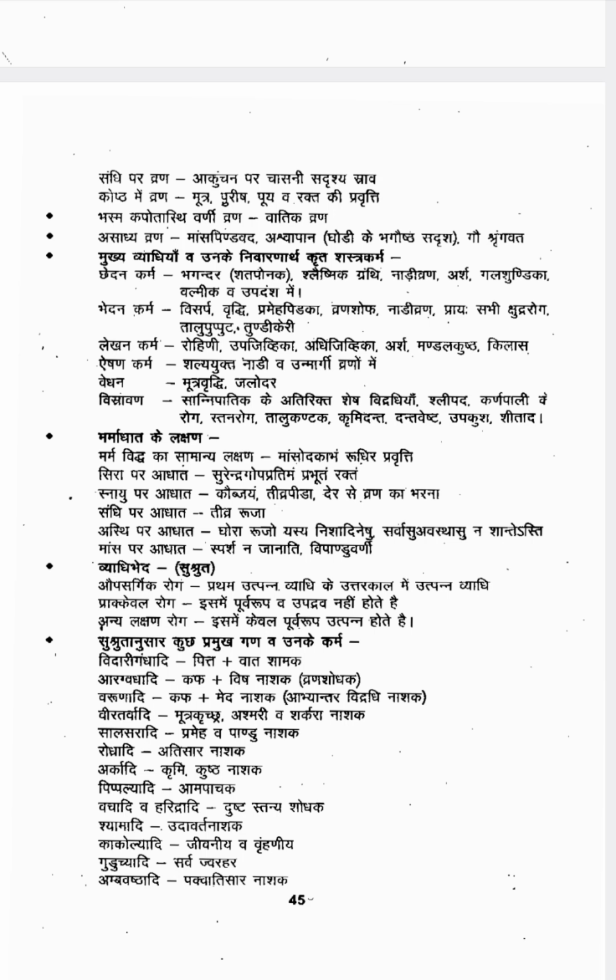Then Vyadhana karma is indicated in Mutra Vriddhi, Jalodara. Then Visravana is indicated in Sannipataja Vidradhi Varjya, Sannipatajat Adhirikta Shesha Vidradhi. So except for Sannipataja Vidradhi, in the rest of all the Vidradhis you can do Visravana karma. Shlipada, Karnapali Roga, Stana Roga, Talu Kantaka, Krimidanta, Dantaveshta, Upakusha, Shitada. These are the conditions where we can do Visravana karma.